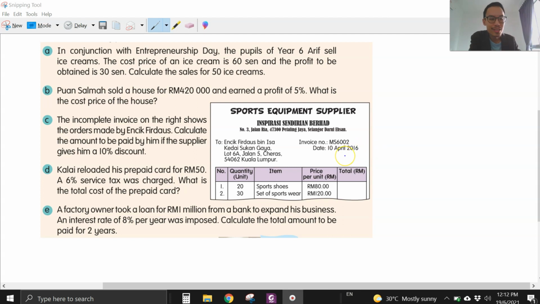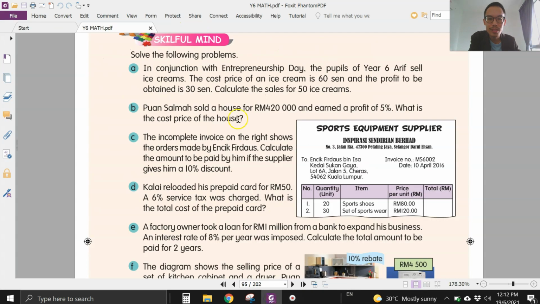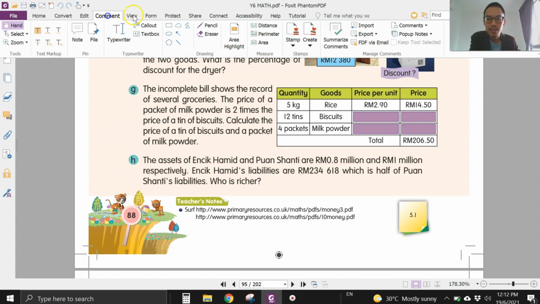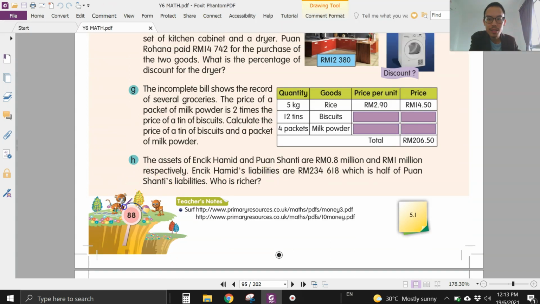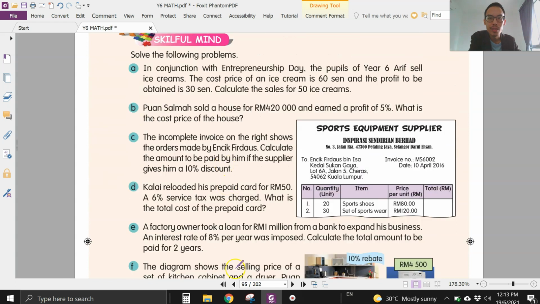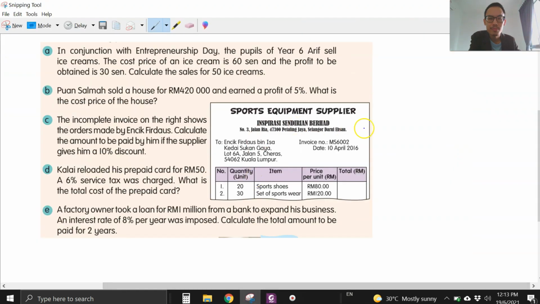I want to discuss the question I gave you first last week. This is on page 88. Please take out your exercise book and check your answers. I gave you this homework last week. Are you ready? Let's begin. I already discussed this question with you, right?